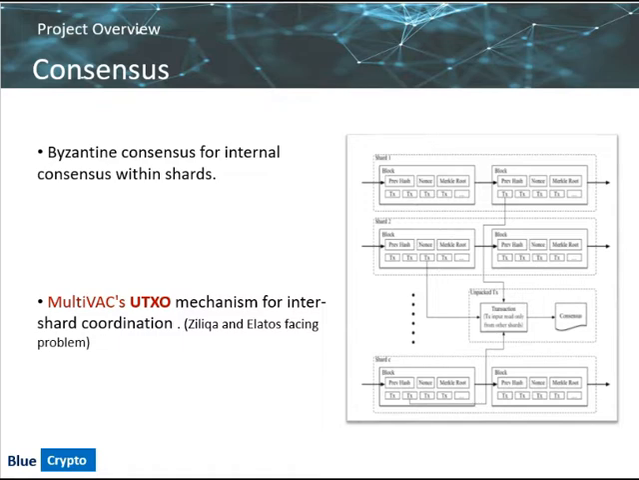Let's see how Multivac handles consensus. As I have said earlier, it uses the Byzantine consensus family to reach internal consensus within a shard. For coordination between shards, Multivac uses a new UTXO approach. Existing sharding technologies including Zilliqa utilize a unified shared ledger. These are able to handle transactions in a sharded network but incur a heavy cost to synchronize the shards throughout the network, failing to optimally solve the sharding problem at its root. Multivac's UTXO mechanism solves the synchronization problem.